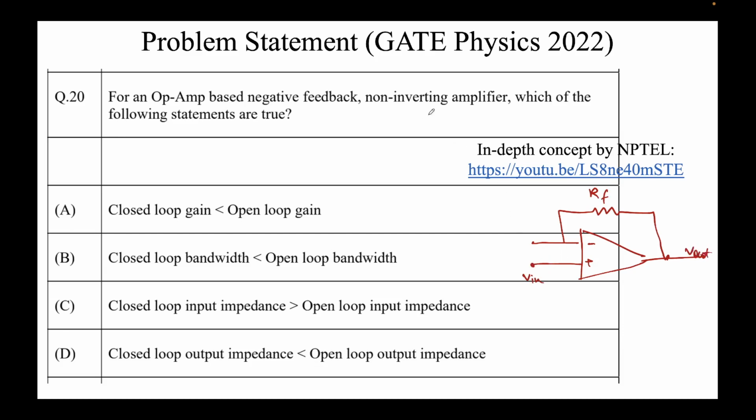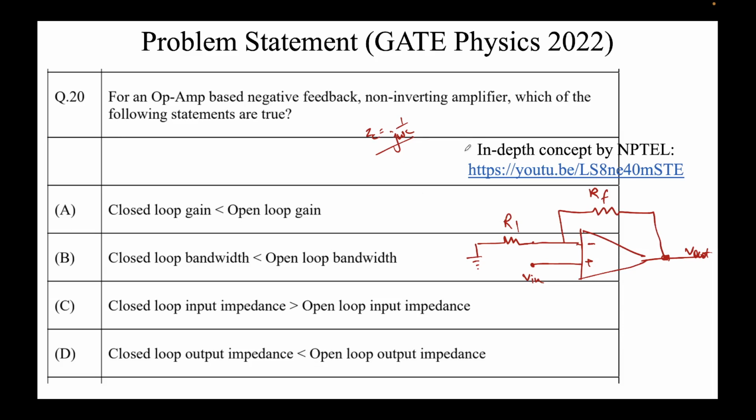Because it says non-inverting amplifier, we have to provide input to the non-inverting terminal, and it's a negative feedback, so I've connected the output voltage to the negative terminal using a feedback resistor RF, and in order to complete the circuit we will have a resistor here as R1. I'm not using any capacitors because the workflow remains the same. You can just write the impedance as 1 upon j omega C, and everything else remains the same. So our understanding does not change, the basics remain the same. So this is the circuit that we are given.